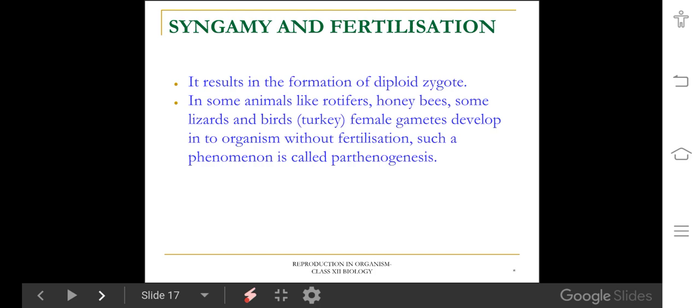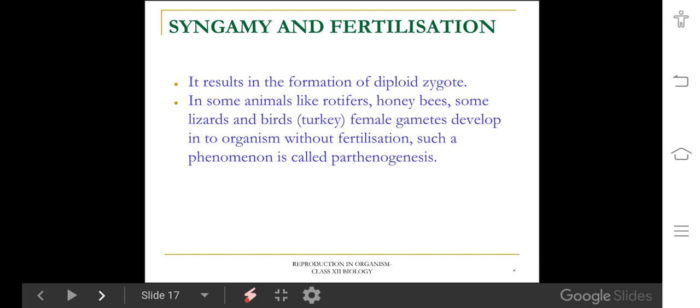Next, coming to the second event in sexual reproduction, fertilization. Fertilization means fusion of male and female gametes to form a diploid zygote, and is also called syngamy. It is one of the vital events in sexual reproduction.